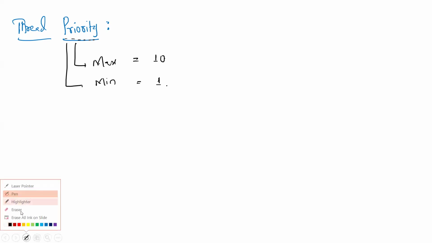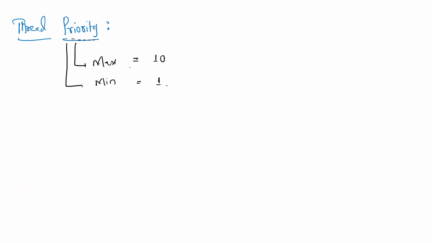The maximum value for the thread priority is 10 and the minimum value is 1, from 1 to 10. For example, in an entrance exam ranking, the first rank is the best rank, right?